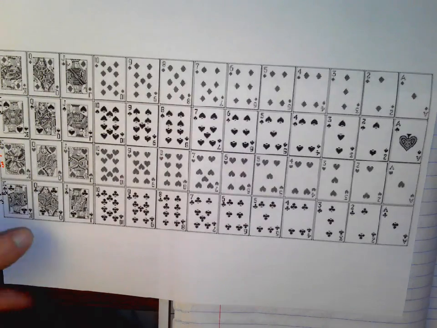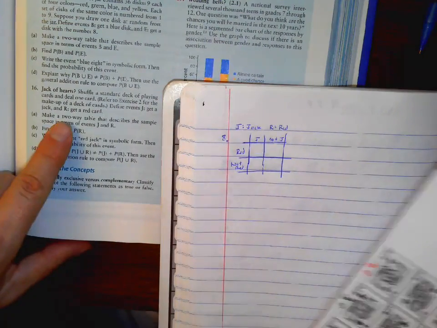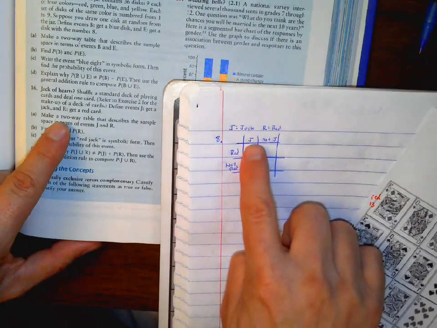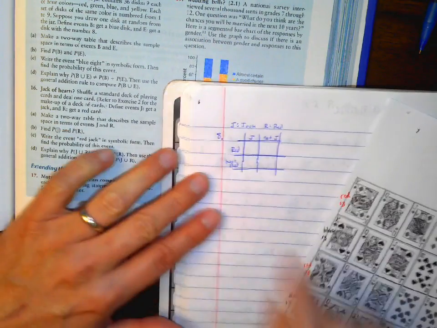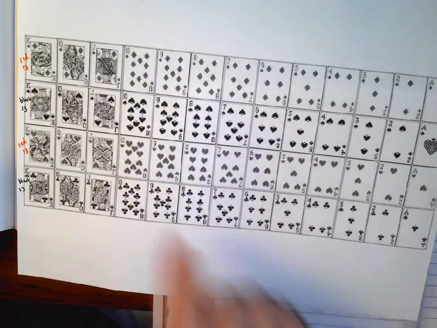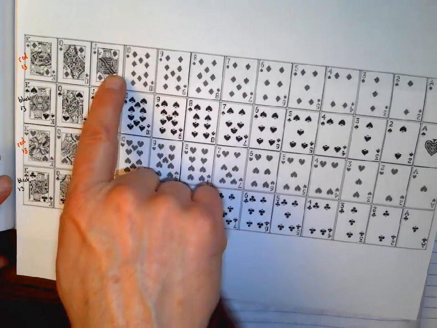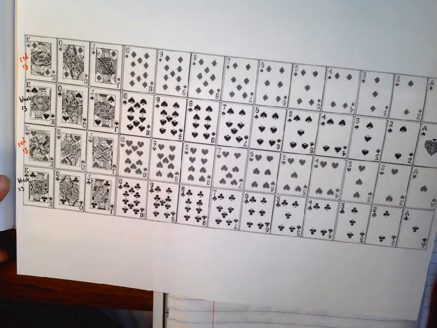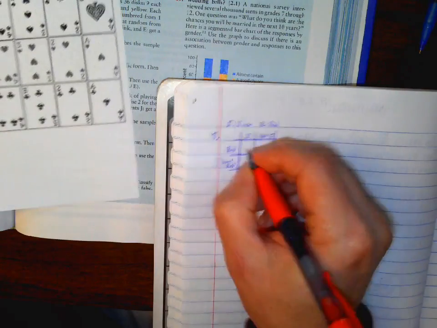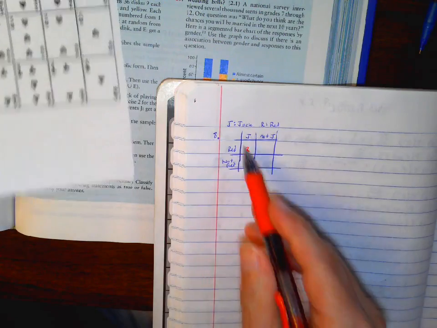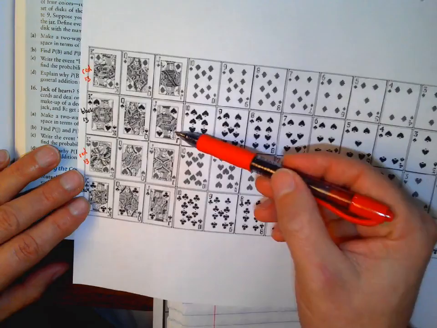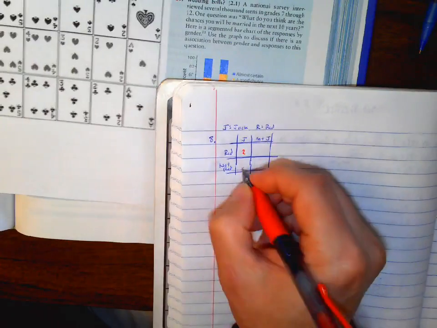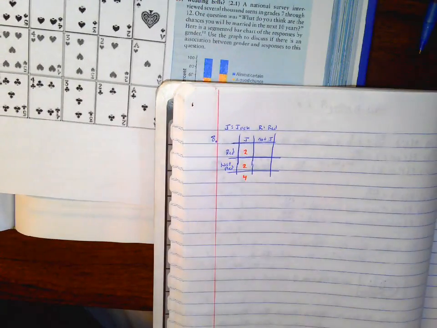Okay, the last question, number 8, is asking us to make a two-way table. So Jack and not a Jack, and red and not a red. So how many Jacks are red? Here's all your cards. Here's all of our Jacks, and the Jack of diamond and the Jack of heart are both of those. So we have 2 that are Jacks and are reds. How many Jacks are not red? So the Jacks here, 1, 2 are not red. So there's a total of 4 Jacks.